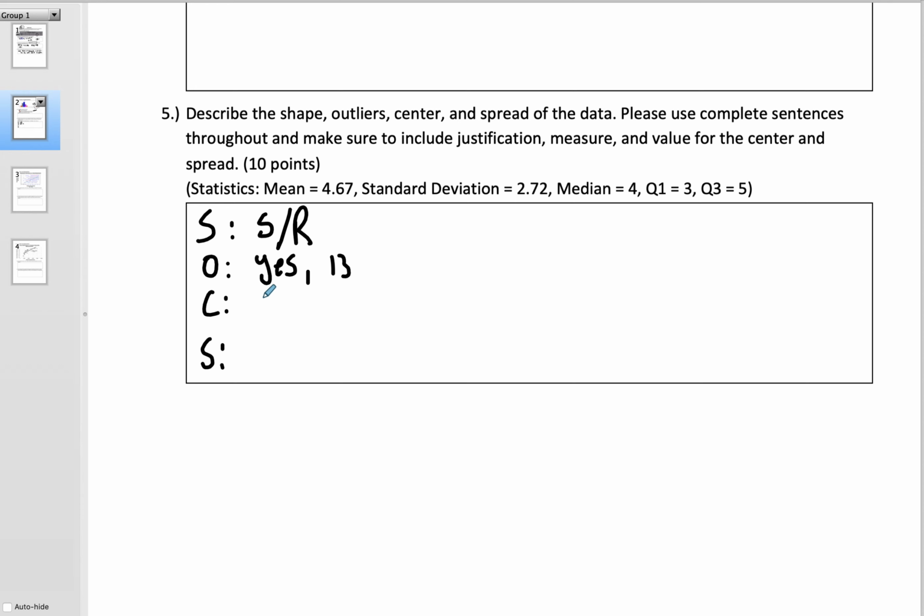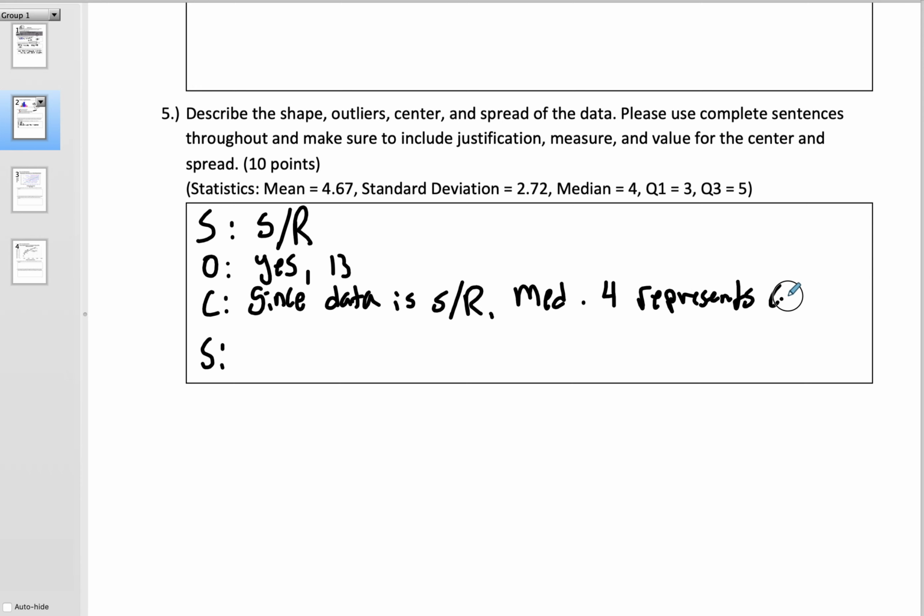Okay. Now here's the issue with the center and spread. The one issue I saw is a lack of information. So remember, in the center, you have to include a few things. Remember, first, you have to start with the why. So since the data is skewed to the right, this is why you're choosing the measurement. The median of 4 represents the center.